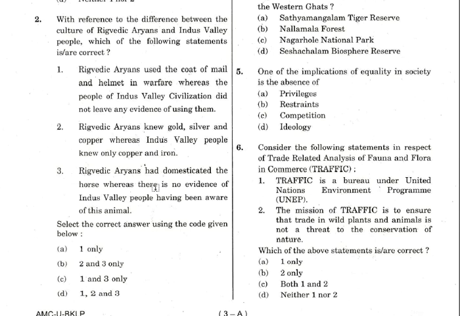So the third one, which is the controversial statement: Rigvedic Aryans had domesticated the horse, whereas there is no evidence of Indus Valley people having been aware of this animal. Like I told you, in the Mohenjo-daro movie they show a lot of horses, but that is wrong. One problem is that even in the history NCERTs it is mentioned as a debatable thing. Historians are confused about fossil remains found at the Surkotada site, which look like remains of a horse, but it is not clearly proven. There are still debates. Some historians claim it is a horse, some claim it's not.